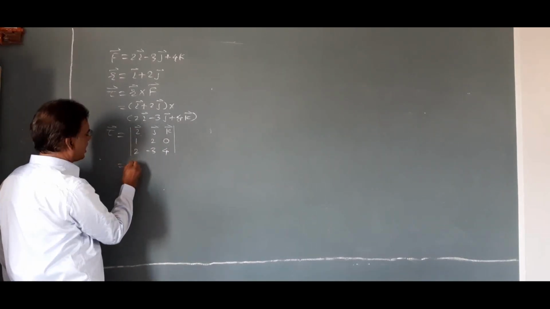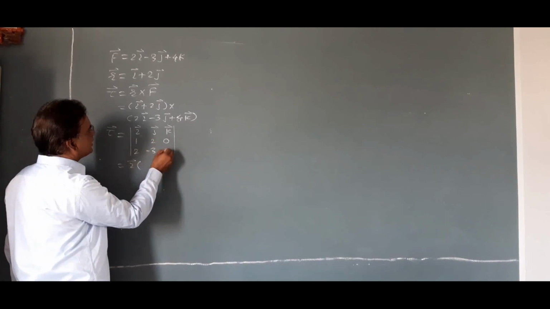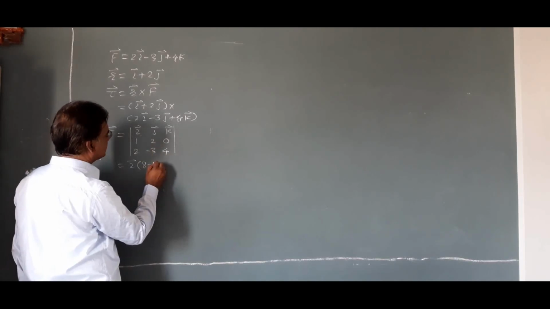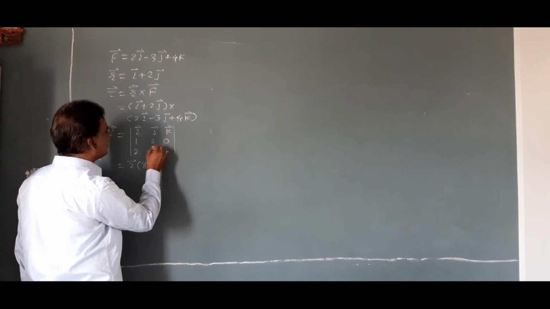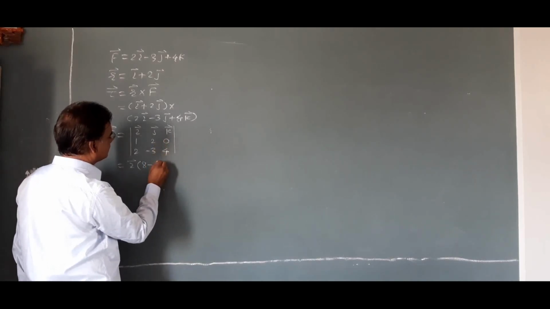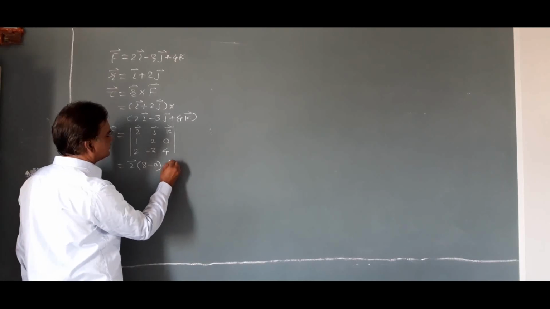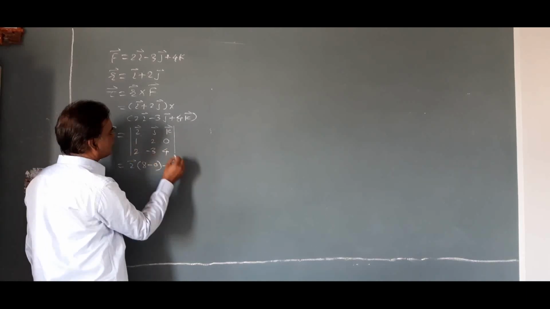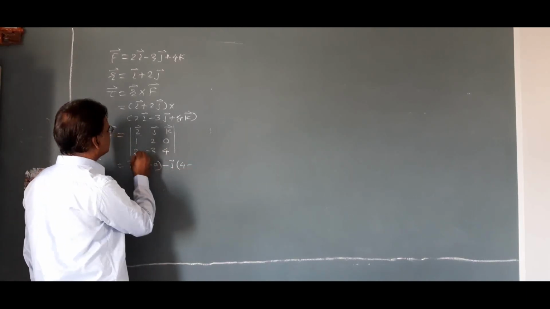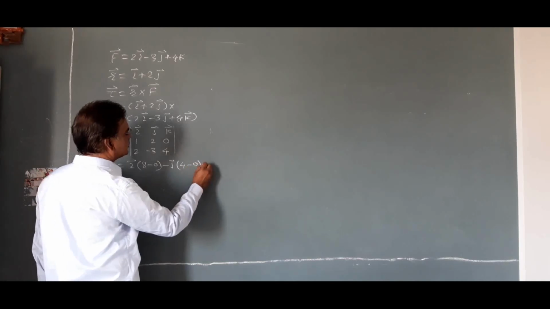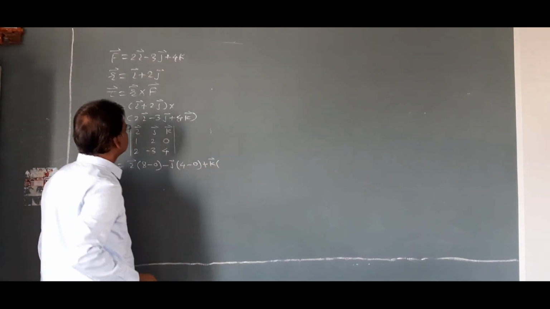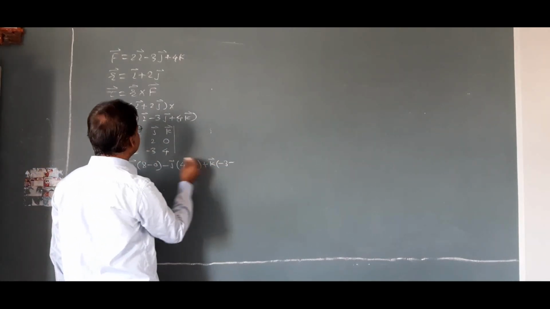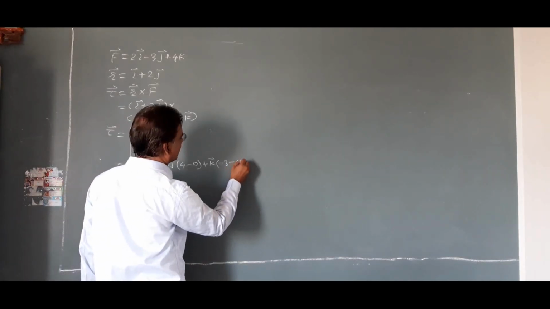That is equal to i into (2 into 4, that is 8, minus 0 into minus 3, which is 0), minus j into (1 into 4 is 4, minus 2 into 0 is 0), plus k into (1 into minus 3 is minus 3, minus 2 into 2 is 4).